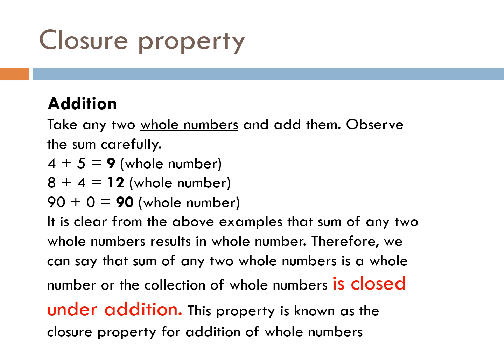Take another example, 90 and 0. Both are whole numbers. If you add 90 and 0, you will get 90, which is again a whole number. So it is clear from the above examples that sum of any two whole numbers results in a whole number. It means if you add any two whole numbers, you will get a whole number. Therefore, we can say that sum of any two whole numbers is a whole number, or in other words, you can say collection of whole numbers is closed under addition. This property is known as closure property for addition of whole numbers.